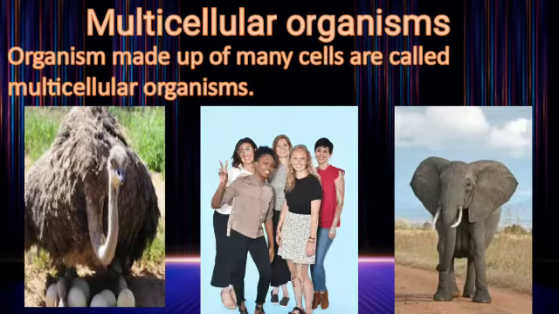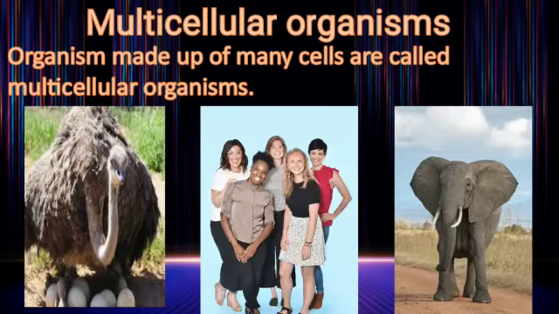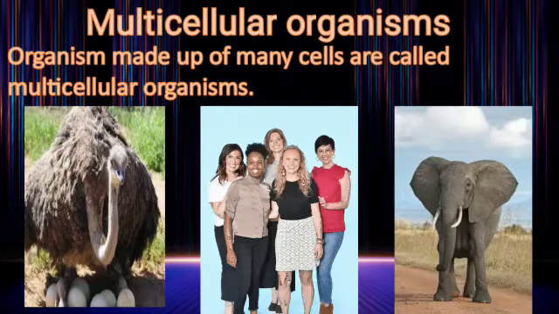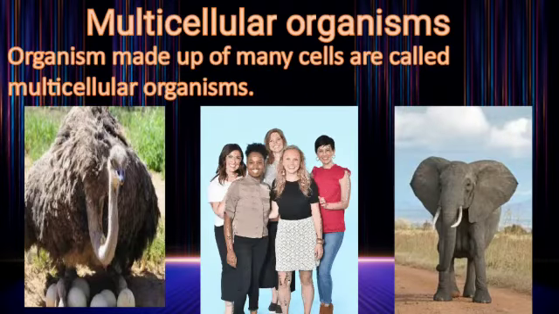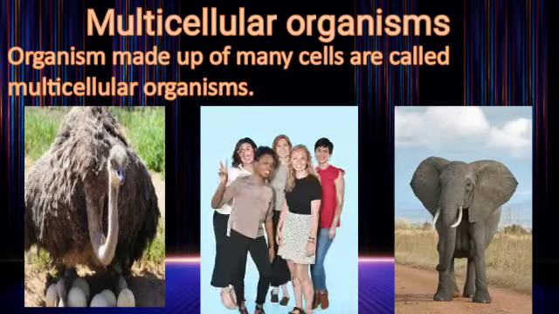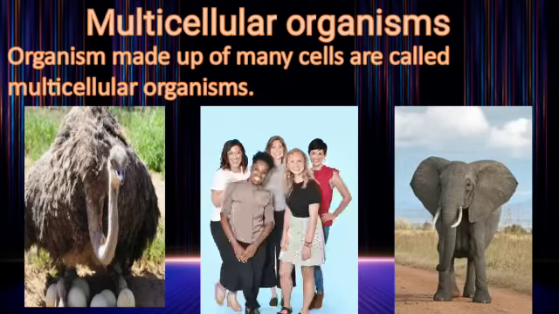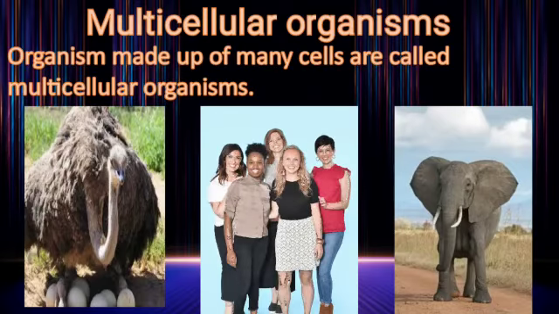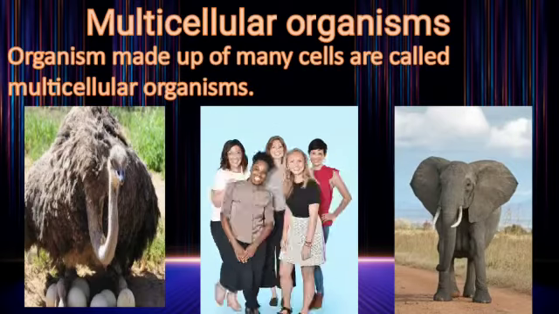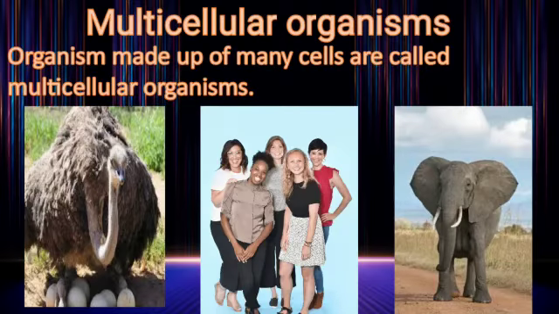Organisms made up of many cells are called multicellular organisms. Most of the plants and animals that we see around us are multicellular organisms. Trees, grasses, insects, birds, elephants, human beings are few examples of multicellular organisms. All multicellular organisms begin their life as a single cell called fertilized cell or egg.